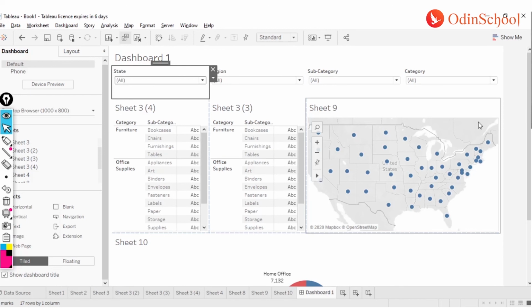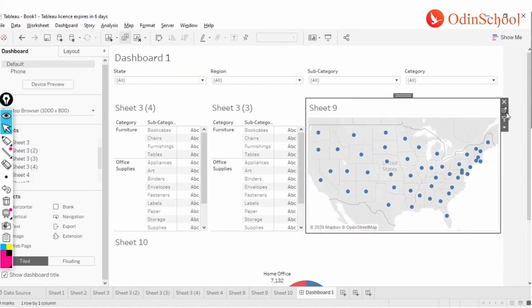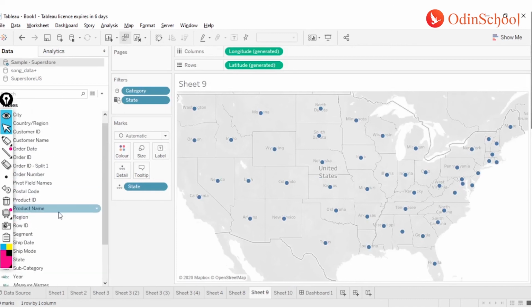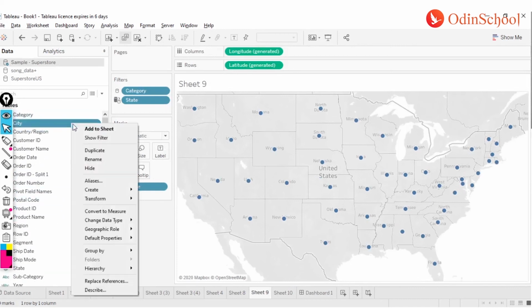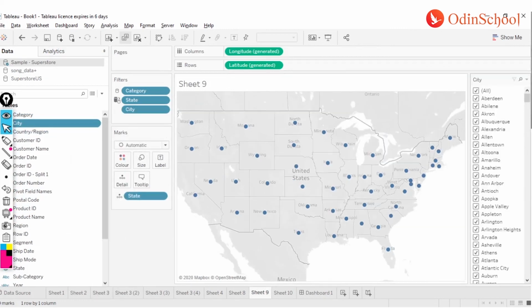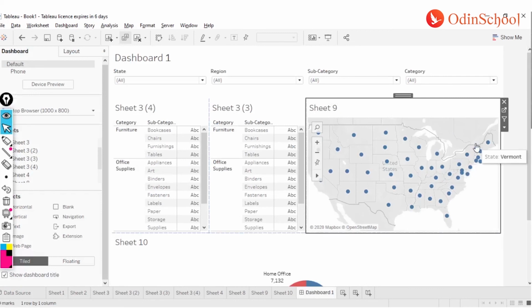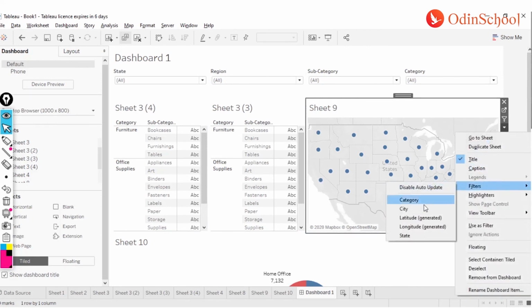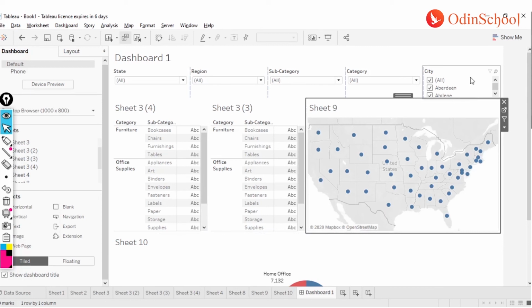In case there was no filter in your worksheet, or there's a filter which you have added lately, let's say I go to this map and I say I want a new filter over here, let's say city as a filter, and I'm going to say show filter. Now this filter over here is not going to update into your dashboard automatically. For that, what you have to do is go to the worksheet where you called the filter, click on this small caret icon over here, click on filters, and get that filter enabled. So let's say I click on this city filter. You see I got my city filter over here.